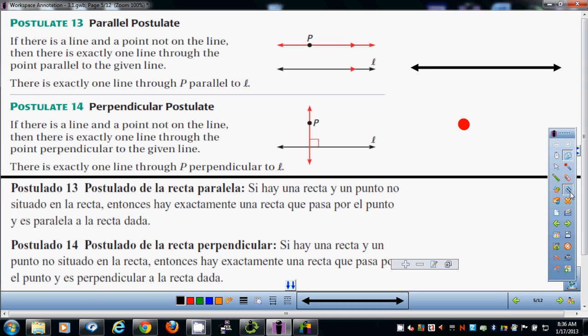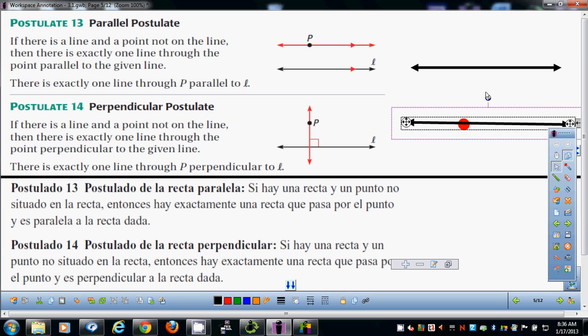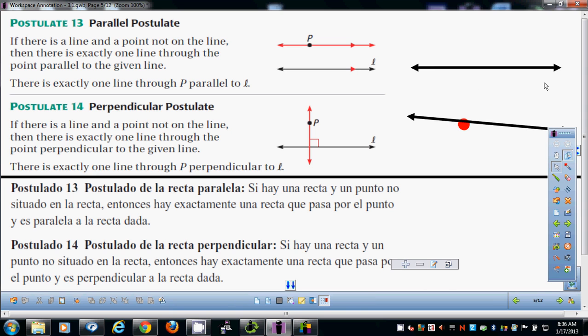How many lines can I draw through that point that would be parallel to this one? How many lines can I draw through this point that are parallel to that one? Only one. And here's why. You draw that line, like, hey, that's the parallel one. If you turn that line even slightly, then eventually these two will intersect.